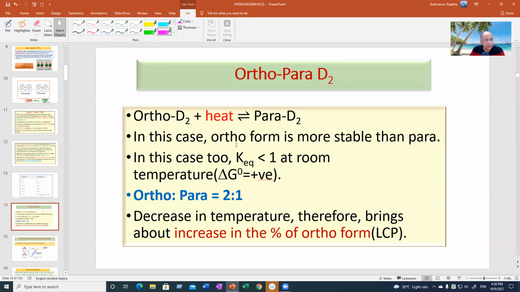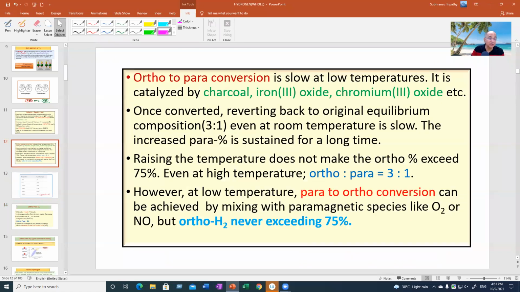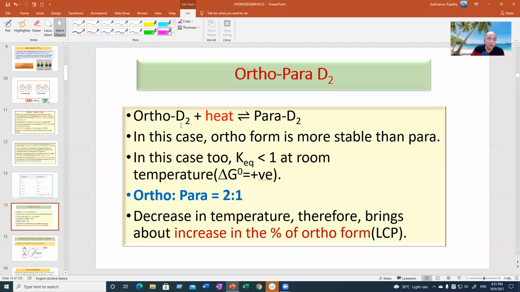But in this case too, the entropy factor, which you do not know, also supports that the equilibrium constant is less than 1, as expected from the enthalpy factor. And in the previous case, it was surprising. It was an exothermic process and the equilibrium constant is less than 1. That is, a common man will understand it.